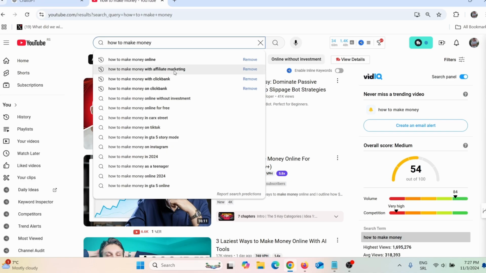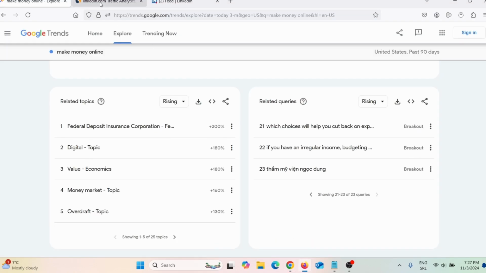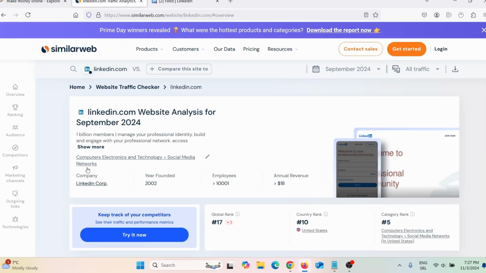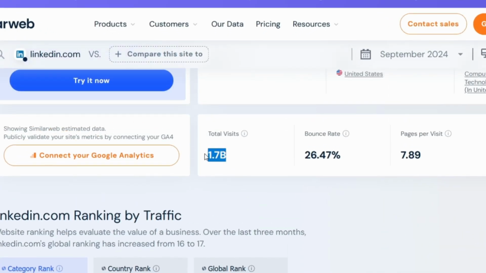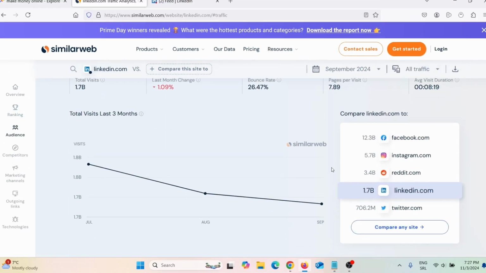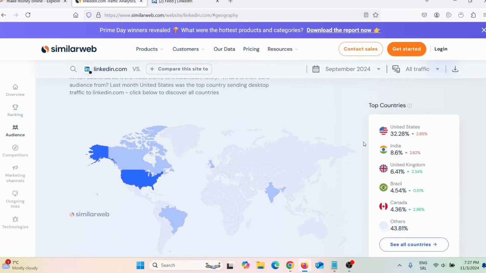So now you need that social media. And the social media that I'm talking about is LinkedIn. And when you come here on Similar Web, you will see that past month, LinkedIn got 1.7 billion visits, 1.7 billion monthly visits. Here you can see most of their visitors are actually coming from United States.